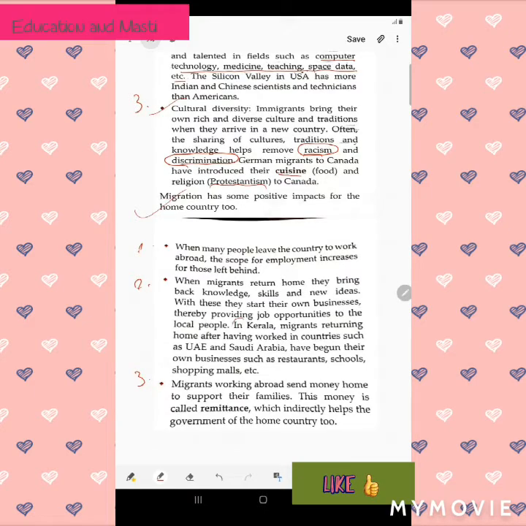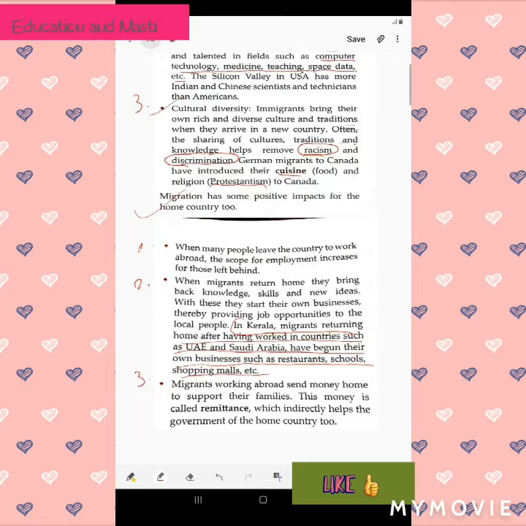Now let's take an example. In Kerala, migrants returning home after having worked in countries such as UAE and Saudi Arabia have begun their own businesses such as restaurants, schools, shopping malls, etc. So with this example, we can understand this point.